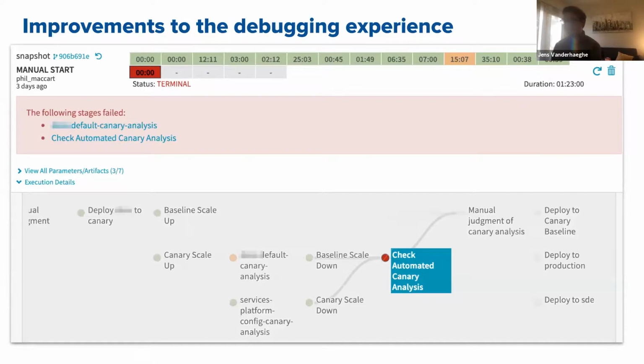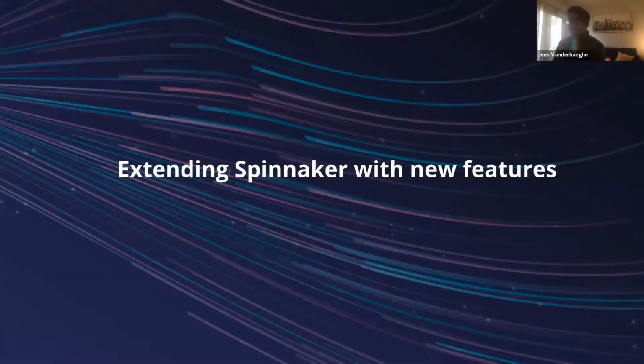And then last but not least, we made some changes to the debugging experience. Some small changes, for example, we clearly show which stages failed, and then you can quickly go from your pipeline execution to the failed stage, and that should make it easier to find actually which stage is the culprit, especially if you have a complicated pipeline with 15, 20 stages. So these are the changes that we've made to the UI and the user experience of Spinnaker.